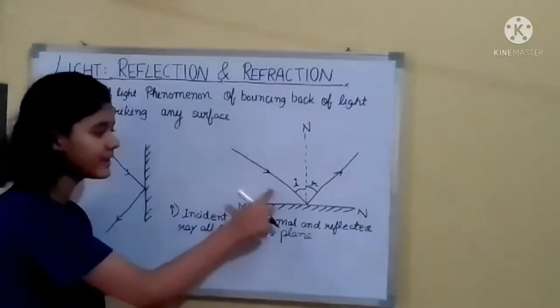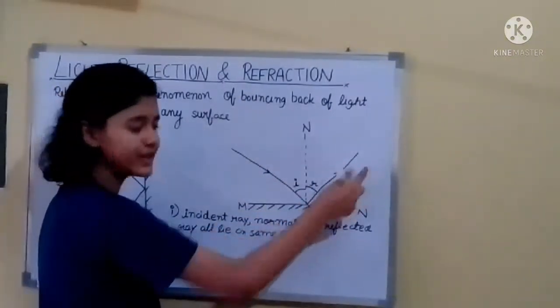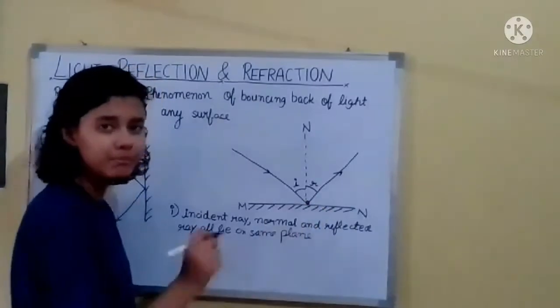This incident ray, normal and the reflected ray, they all lie on the same plane.